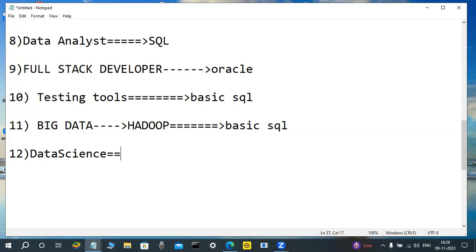But these data science programmers must be familiar with a database, either Oracle, SQL Server, or MySQL, and they are learning it. Because very good knowledge is required in a front end, JavaScript, again a front end language, and a database, and also algorithms. They must be good at mathematics, then only it is possible. That's why they are the highest paid jobs, because mathematical algorithms are required. Now those data science programmers worldwide are interested to learn what in a database, but so many fellows are interested to learn Oracle. That's why observe it here,